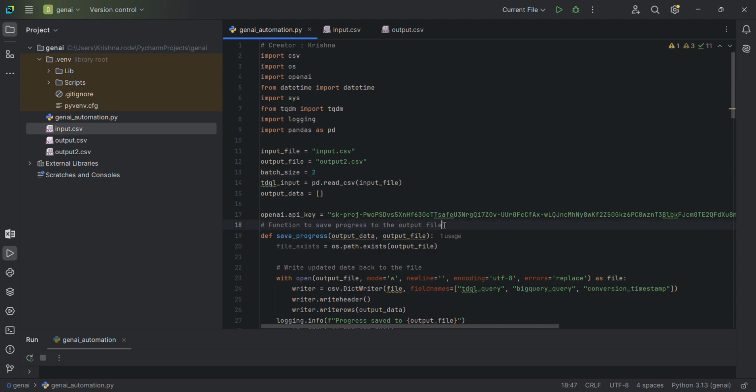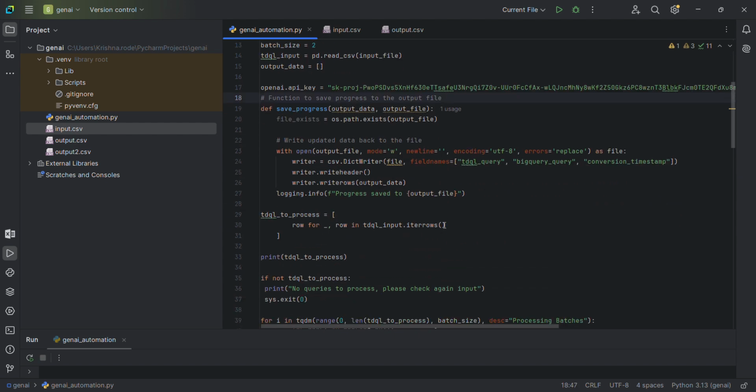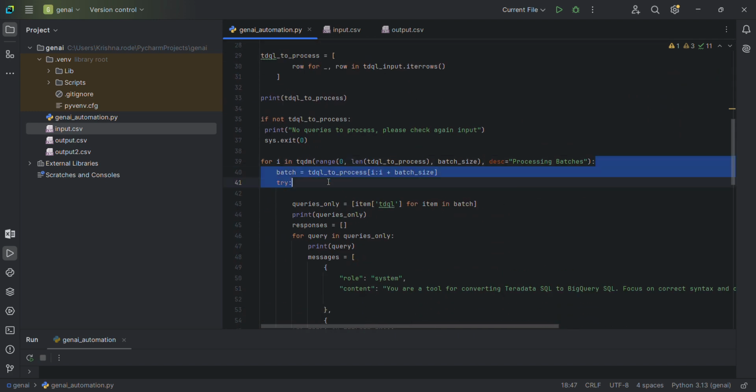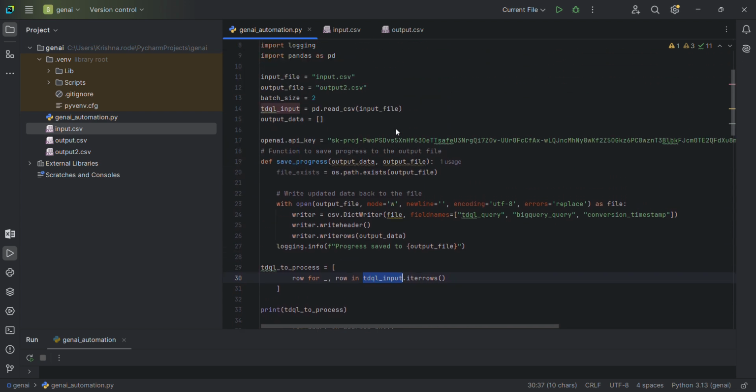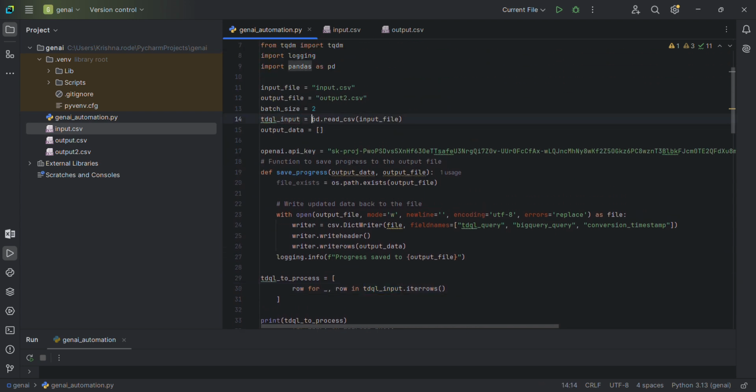So right now, let's keep it small because I am providing only one value, but it basically goes through all the queries, because this is how I read from the TQDM input, and the input is basically pandas reading my CSV file. Simple. It only has one column, so pandas is reading all the input here.